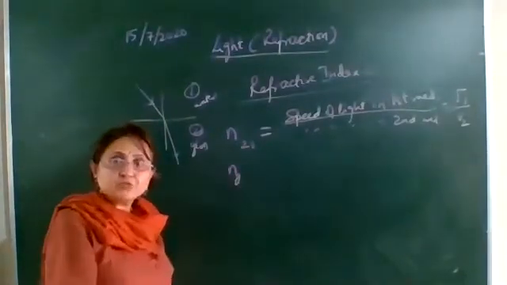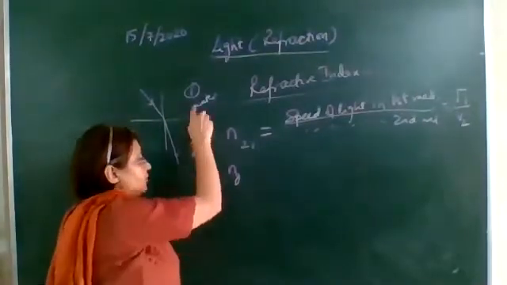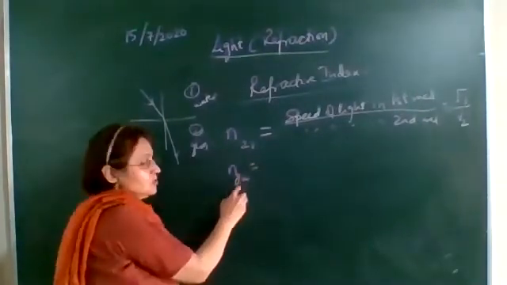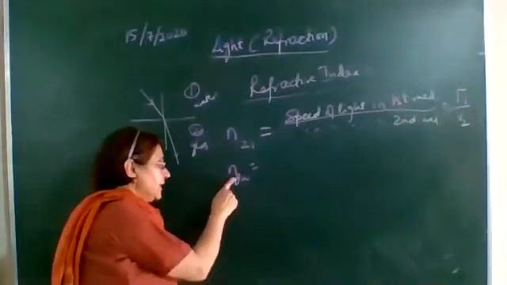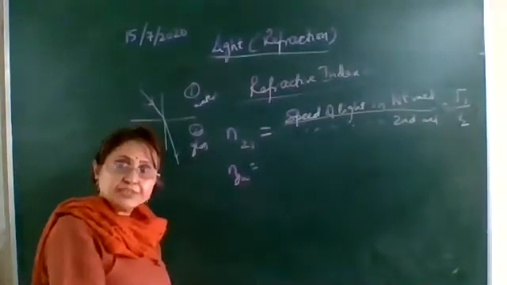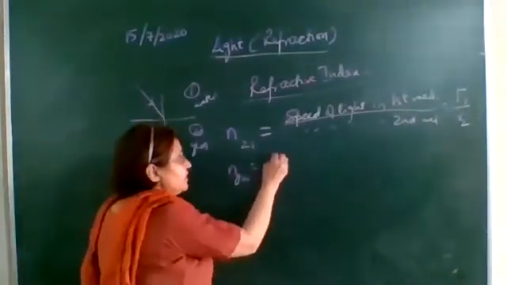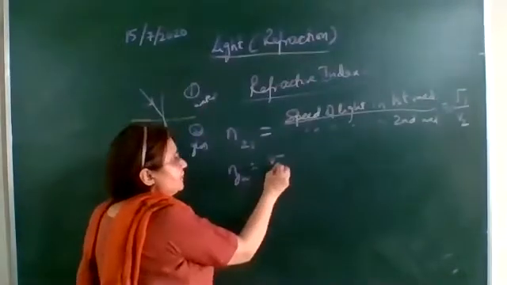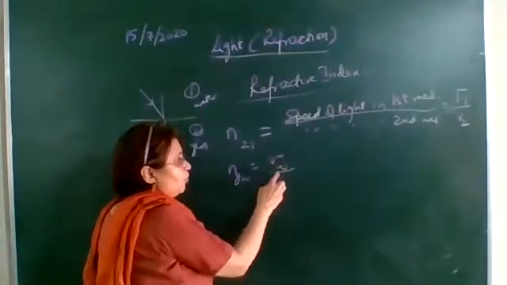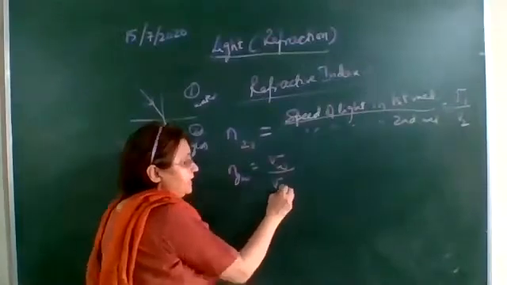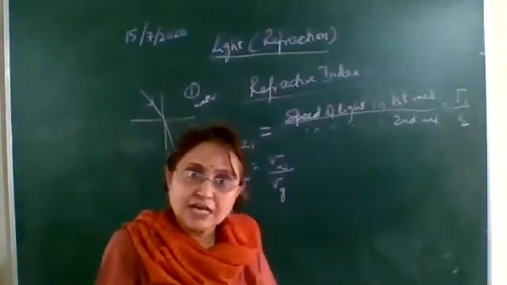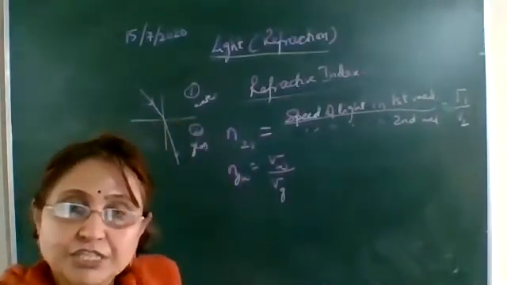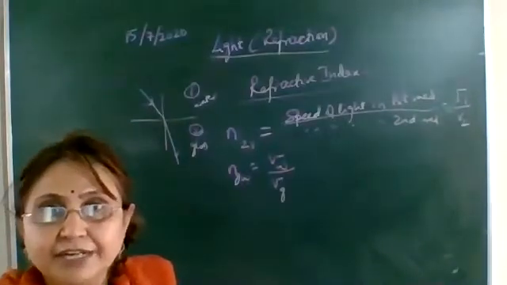The second medium, which is glass, with respect to the first medium, water. So here we get the refractive index of glass with respect to water, which is equal to the speed of light in water divided by the speed of light in glass. Okay, so this is how we define the refractive index.